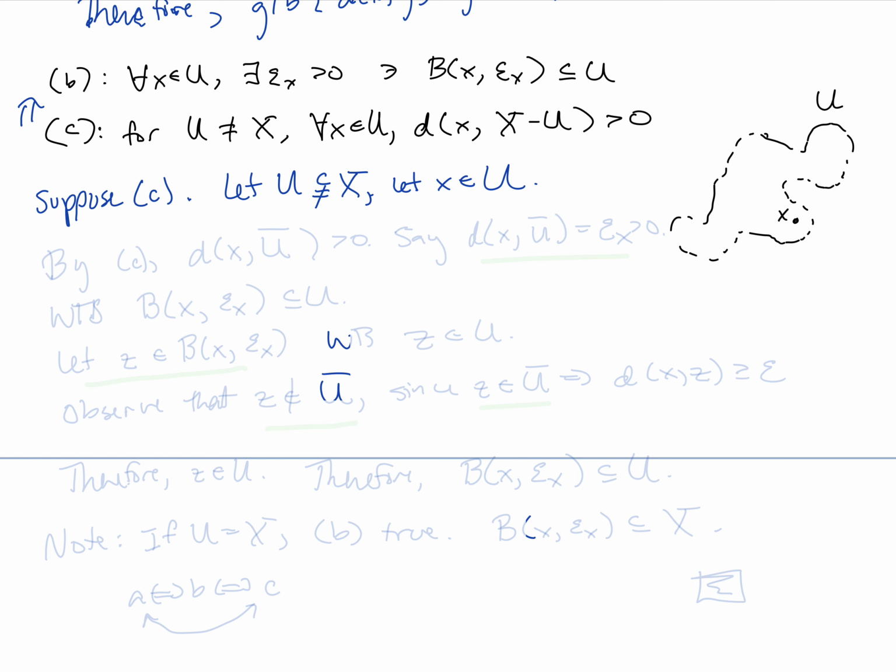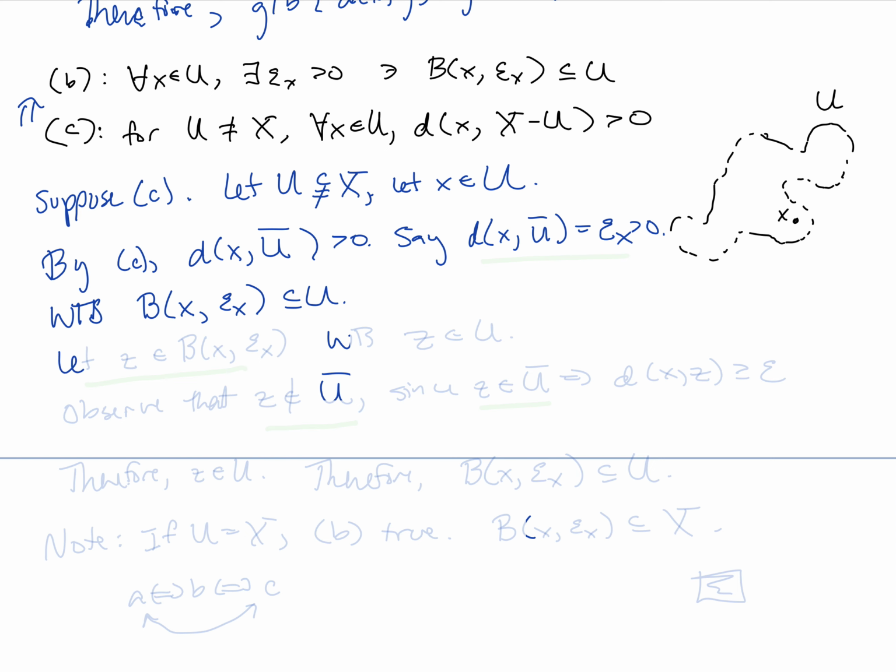Then, by C, that means that the distance between the point X and the set U complement is greater than 0. Since it's greater than 0, we can call it some number, say the distance between X and this set U complement is equal to some epsilon sub X, which again is greater than 0. All right, so now we want to show B. In other words, we want to show that the ball centered at X with this particular radius we've just given is contained in the set U.